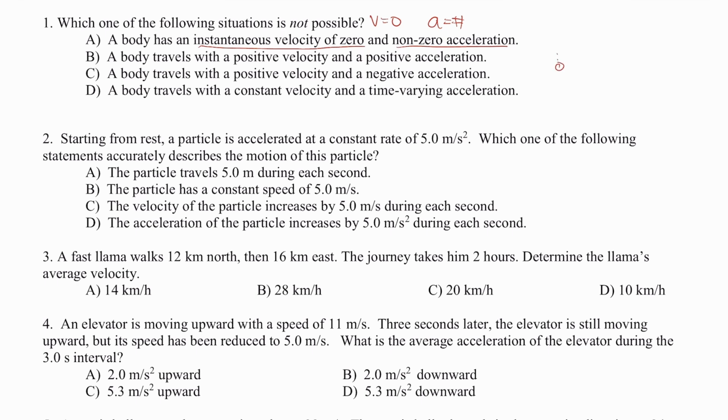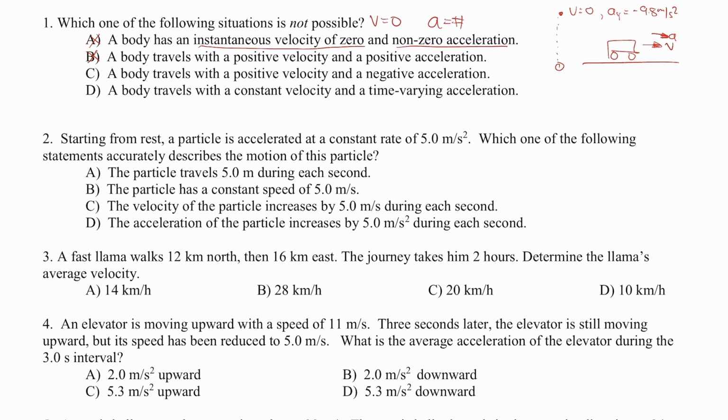When an object is thrown into the air, at the very peak of the motion, the velocity is 0, although the vertical acceleration is negative 9.8 meters per second squared. So that would be incorrect. B, a body travels with a positive velocity and a positive acceleration. Yes, that is possible. Letter B just describes an object that's moving towards the right and is speeding up. Remember that when the direction of the velocity and the acceleration are the same, an object speeds up. B would not be an answer because that situation is possible.